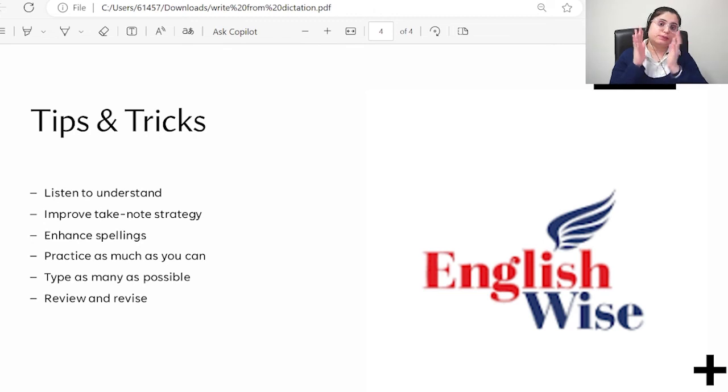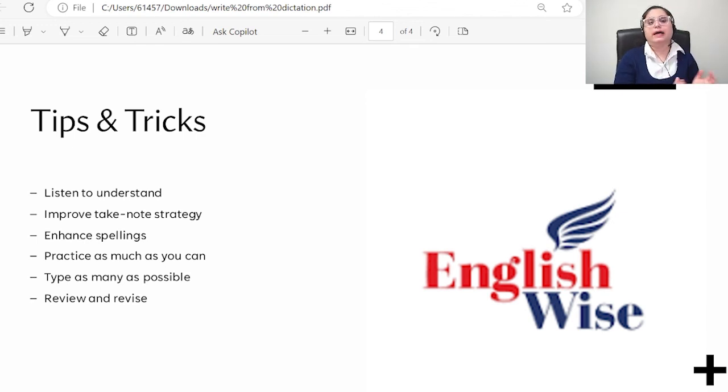Enhance spellings. Only spellings can help you to get a score in your writing. Spellings are the most important. Practice as much as you can, at least 15 to 20 every day. You can type as many as possible. This means that you can write an extra word with each word. Only one single word. You can't write three words with each word. Always review and revise. That means cross check your sentence properly every time. So this was all about write from dictation.